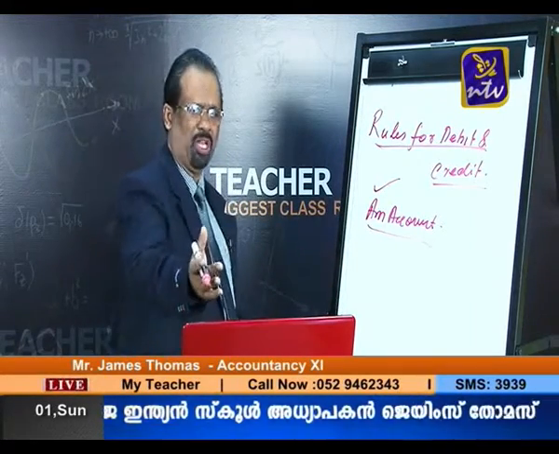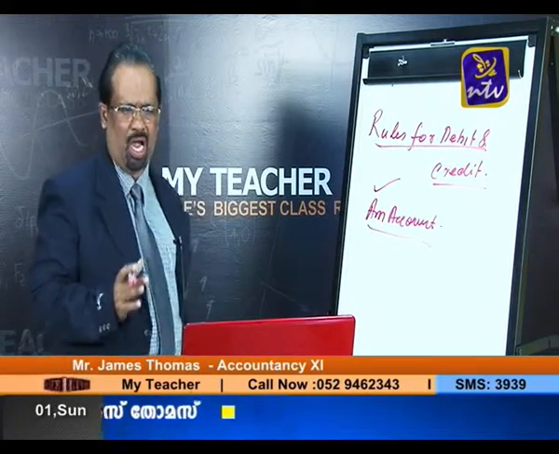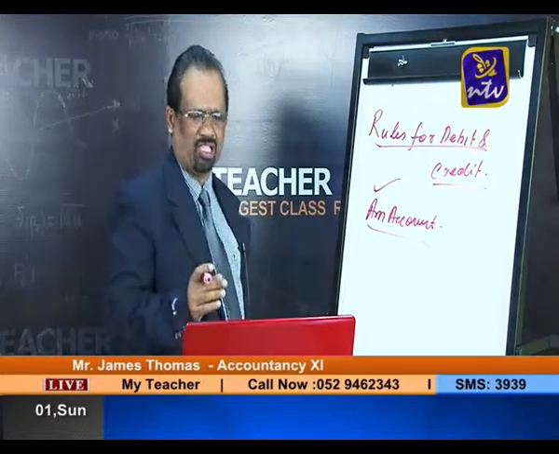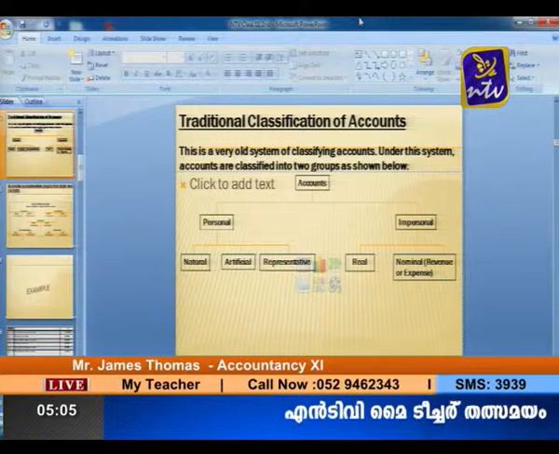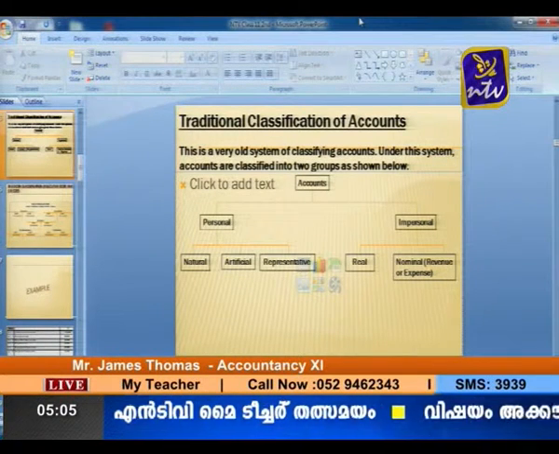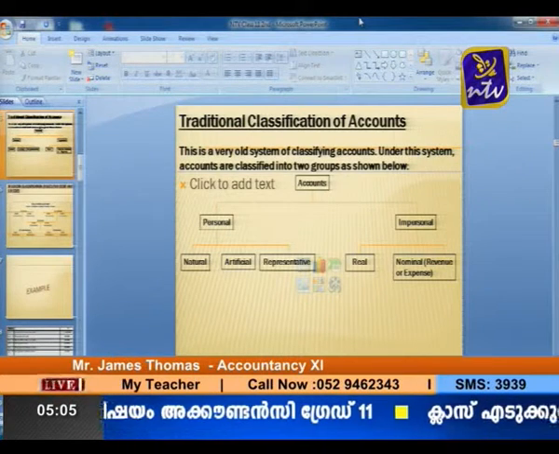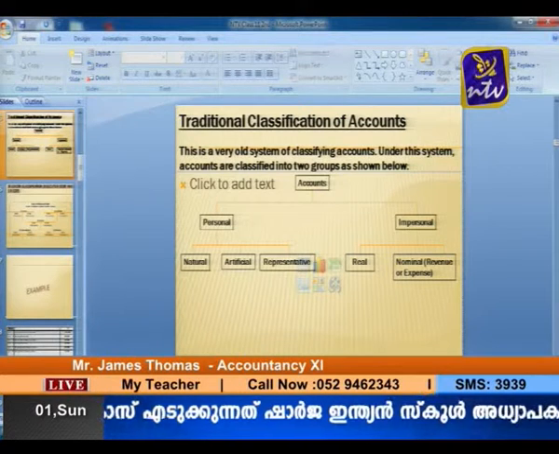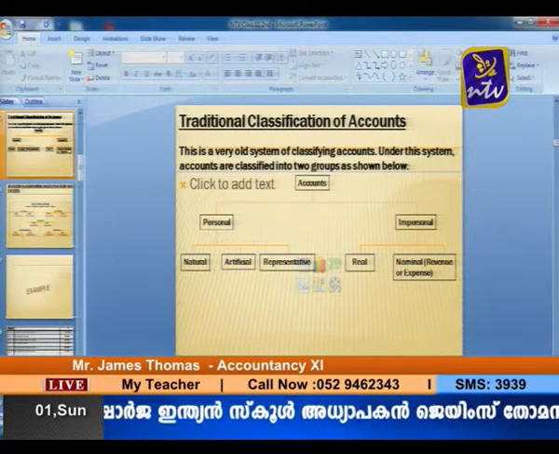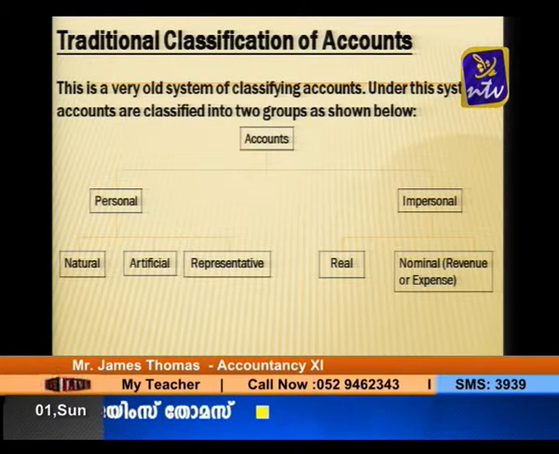All of you please look at the monitor. As per the traditional concept, accounts may be broadly classified into two important sections: number one, personal accounts, and number two, impersonal accounts. I already explained what you mean by accounts: an account is a summarized record of transactions affecting a person or a firm, income, expense, gain or losses.